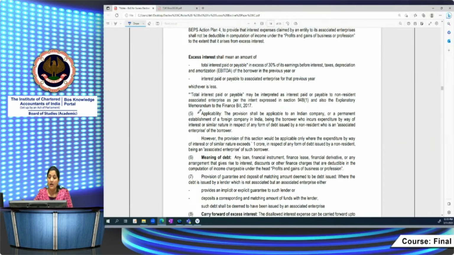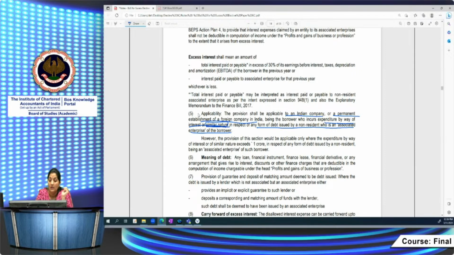The provision is applicable to an Indian company or a PE of a foreign company in India, okay? Being the borrower, incurring expenditure, of course they are making the payments. It's a restriction on the amount of deduction, so they must be borrowing the amount, and who incurs expenditure by way of interest or similar nature. This word 'similar nature' is quite difficult. Interest is okay, but fees or something you are paying in a similar form will also come into the interest amount. So in respect of any form of debt issued by a non-resident who is an AE of the borrower.